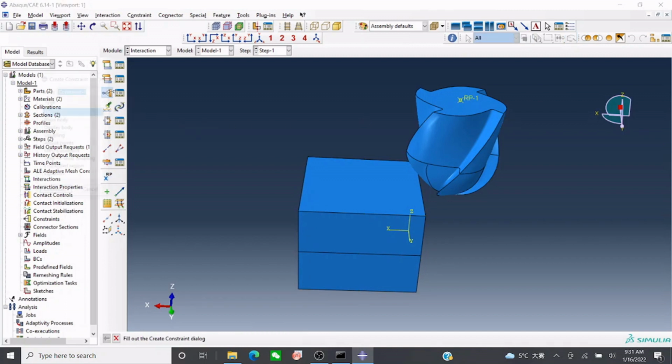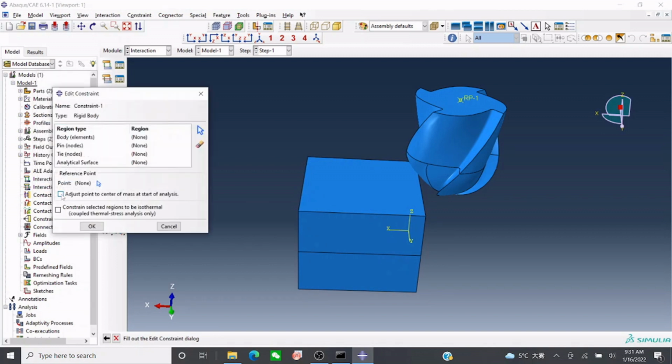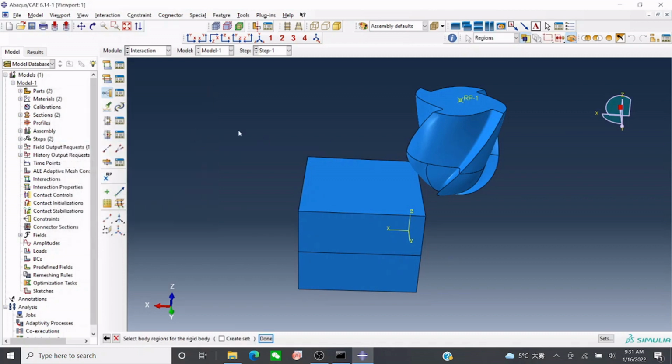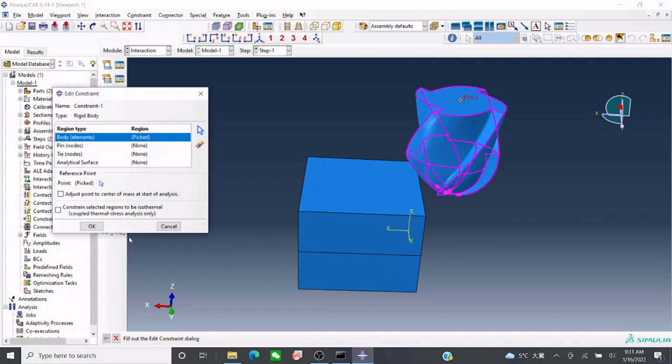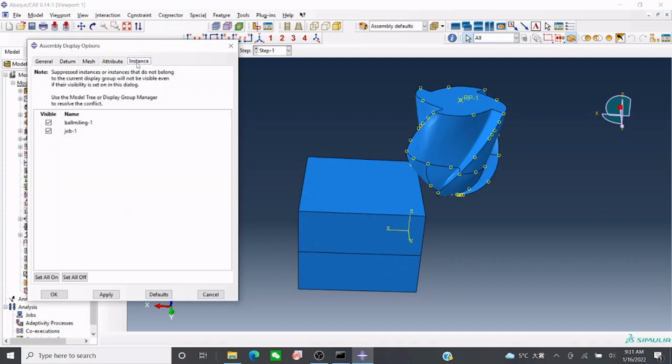So now we have to create a constraint. This is a rigid body, so rigid body, and a reference point. This will be our reference point. So once it is done, we go to view and then assembly display option. Here we go to instance, and first we can make it silent, like now it is hidden over here.